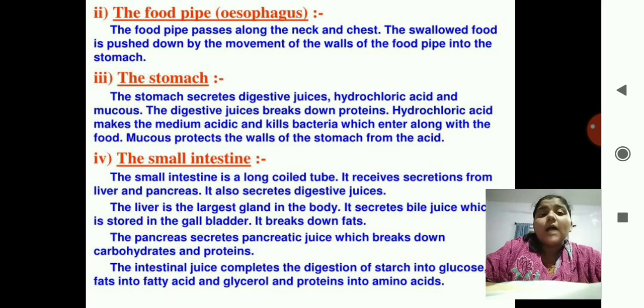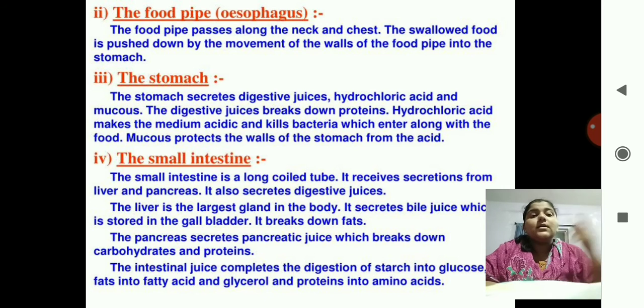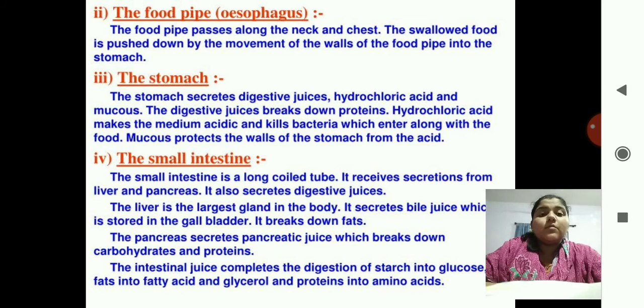Now the bolus is transferred into the small intestine. The small intestine is a long coiled tube. Coiled means like a mosquito coil, how it is coiled. In the same way, it is a long coiled tube. It receives secretions from the liver and pancreas. It also secretes digestive juices.